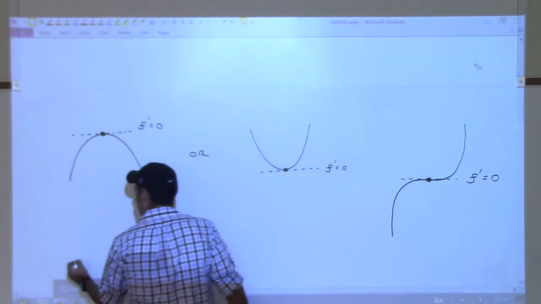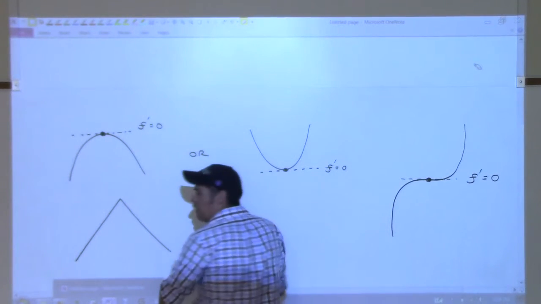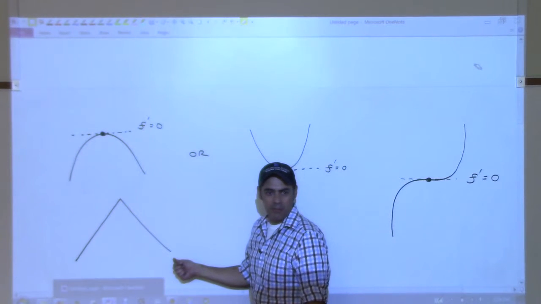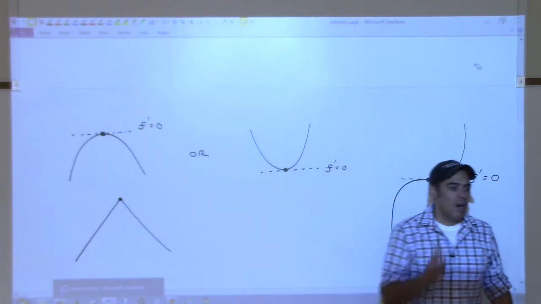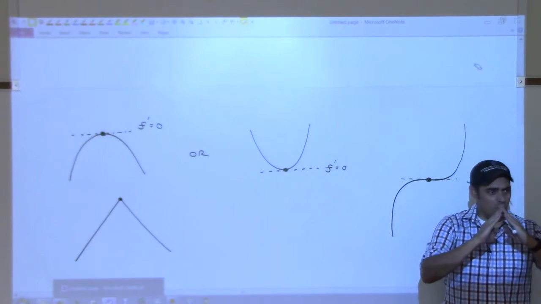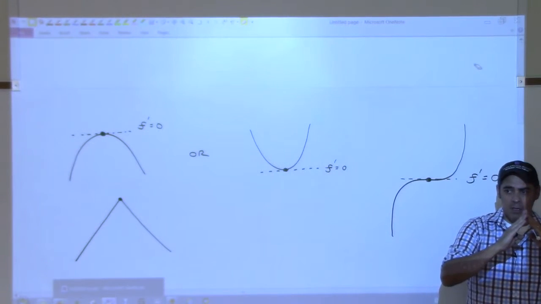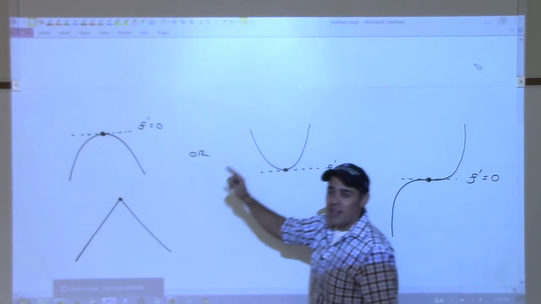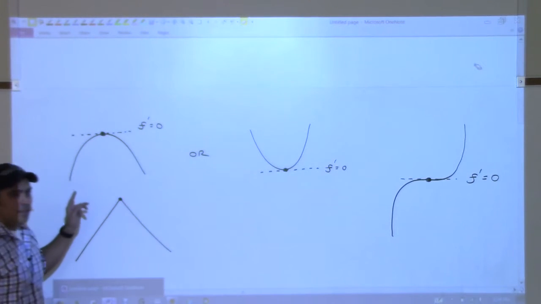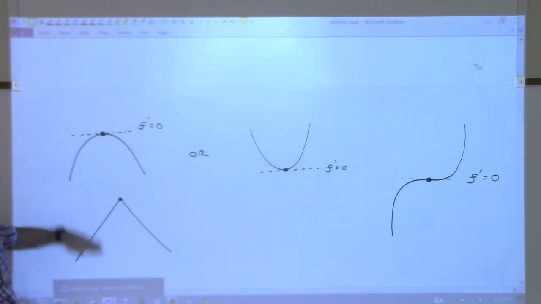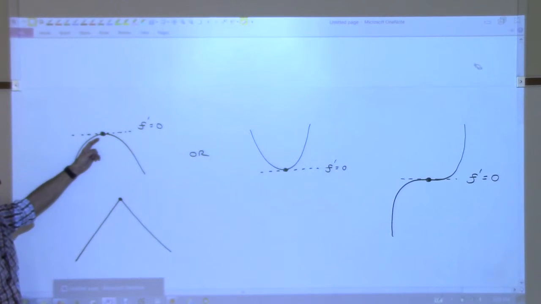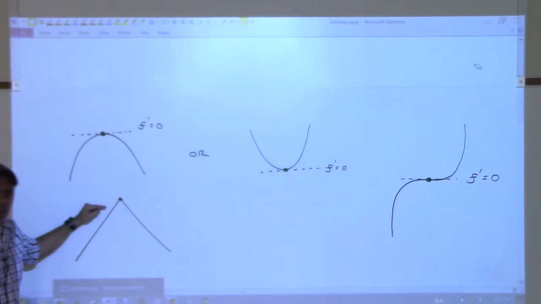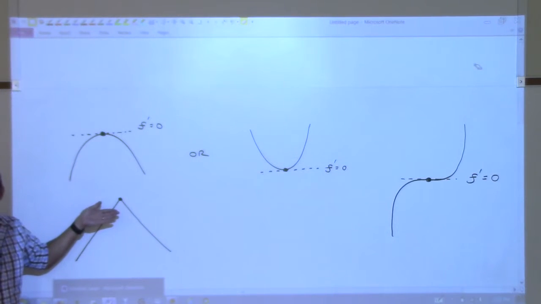Check this out. Look at this function. Is that function continuous? Did I draw it without picking up my pencil? Does it have a local maximum? What is the derivative there? Undefined, because it's a corner, right? Remember we had these corners where derivatives don't exist? The theorem is telling us if we have a local maximum, and here we have local maximums in both points, and the derivative exists, then the derivative must be 0. Here you have a local maximum, but the derivative doesn't exist, so it doesn't have to be 0.